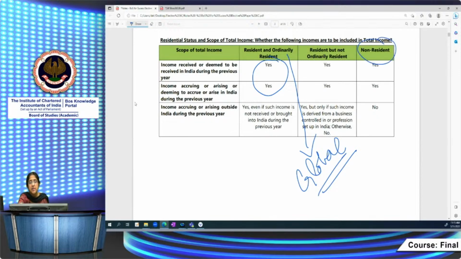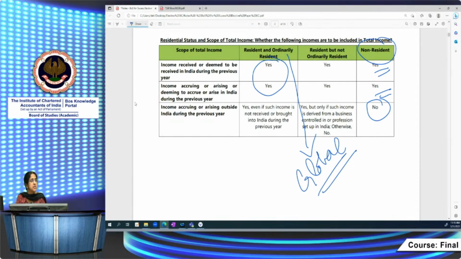Secondly, let's go to non-resident. In the case of a non-resident, income accruing or arising outside India will not be taxable unless it is received in India or it is deemed to accrue or arise in India. So what is taxable in the hands of a non-resident? Income received or deemed to be received in India during the previous year, and income accruing, arising, or deemed to accrue or arise in India during the previous year. These 2 are taxable. But income accruing or arising outside India will not be taxable in the hands of a non-resident, unless actual receipt is in India or it is deemed to accrue or arise in India as per section 9.